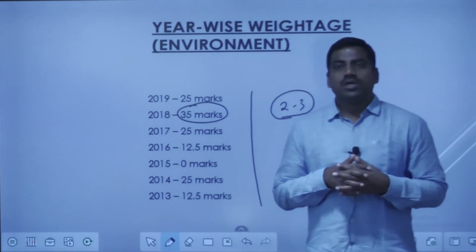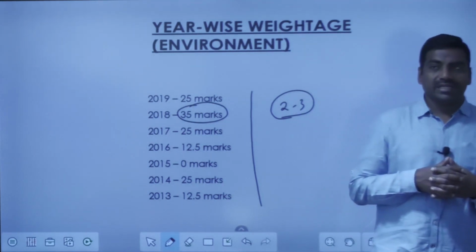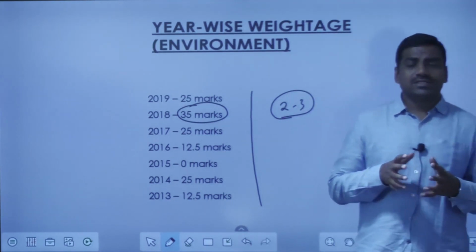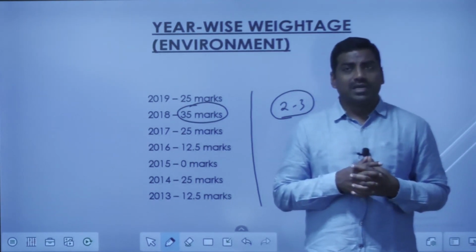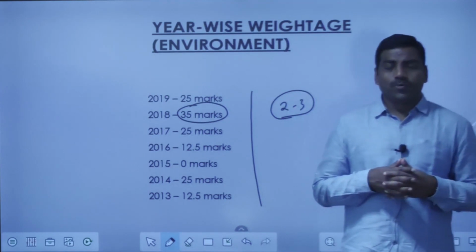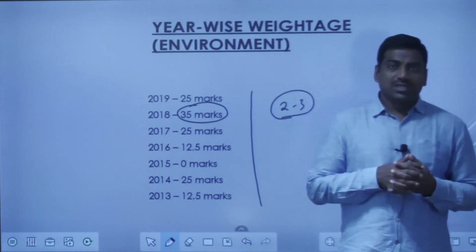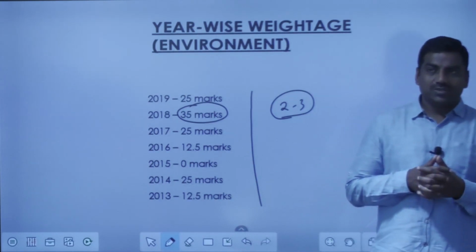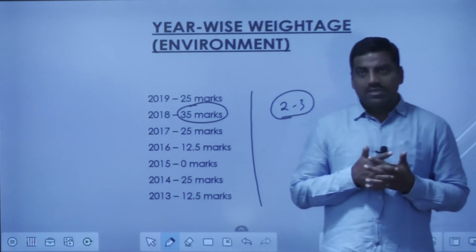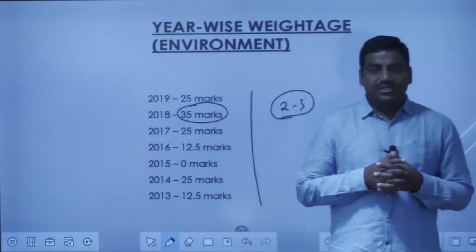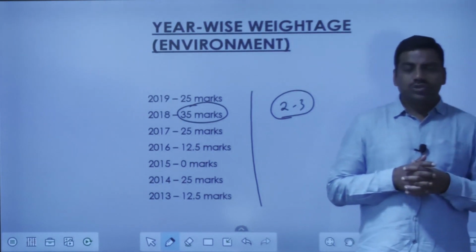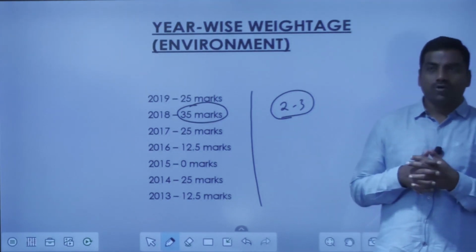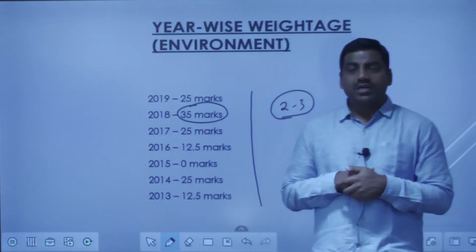You only have to give care to environmental governance and the nuances or subtopics under it, especially with respect to pollution, forests, biodiversity, and climate change. So these are the main areas: biodiversity, climate change, pollution, along with the forests. If you look into these 4 areas, most of the questions are covered here only.